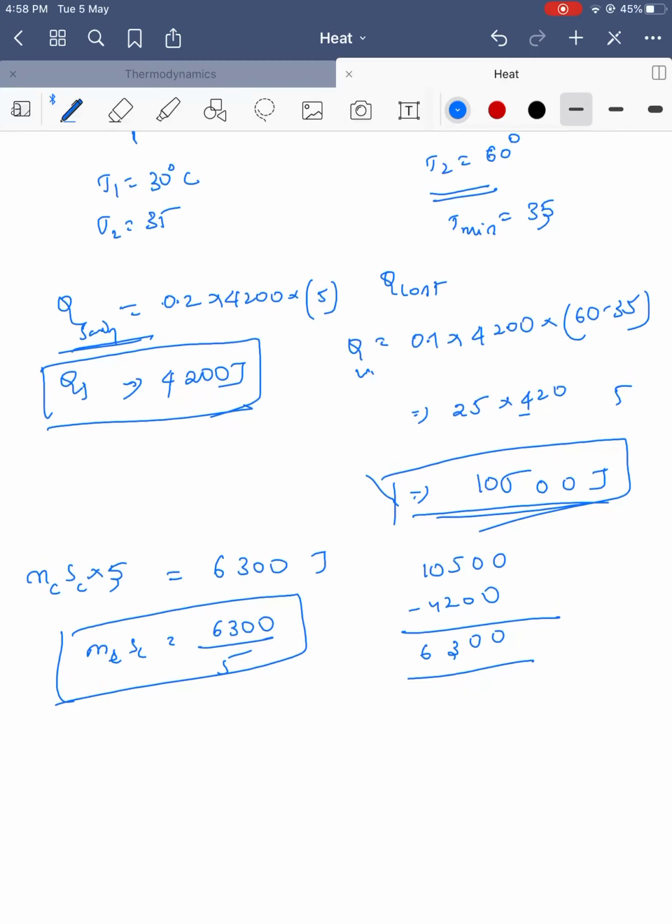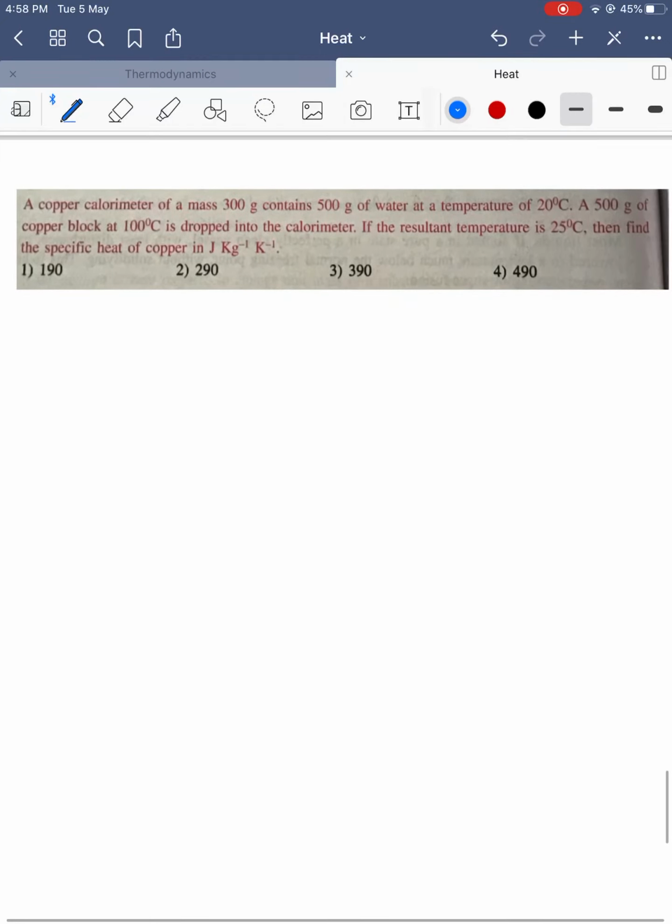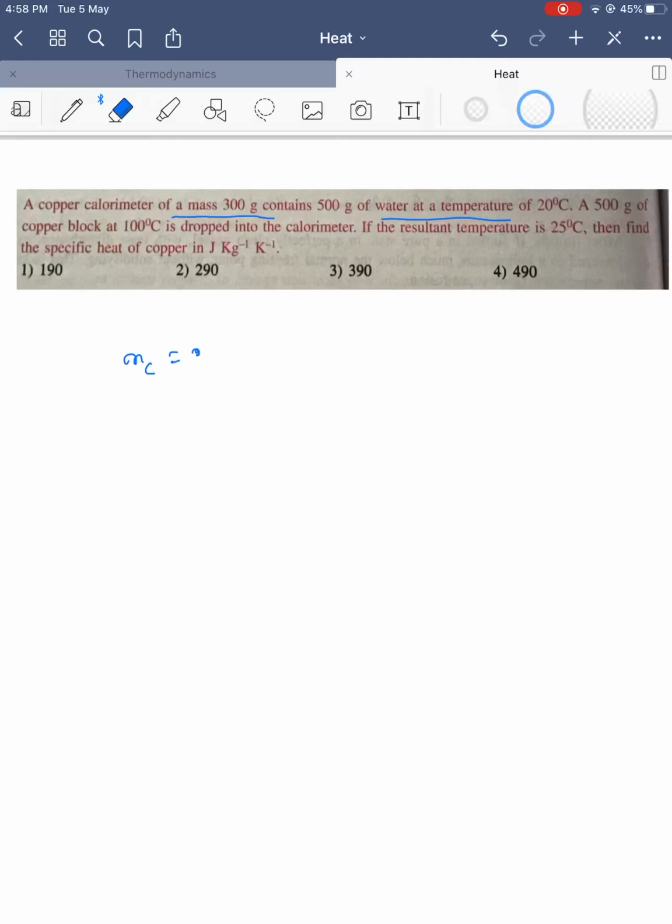Okay, so let's go to the other question. A copper calorimeter of mass 300 grams contains 500 grams of water. So the mass of the copper calorimeter is 300 grams. He is asking for specific heat in joules, so we should convert into kgs.